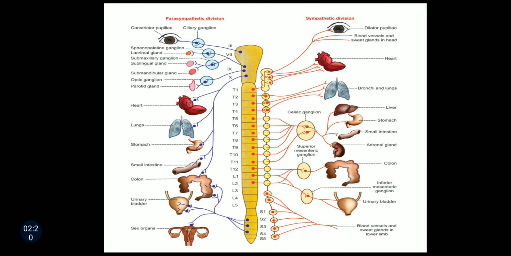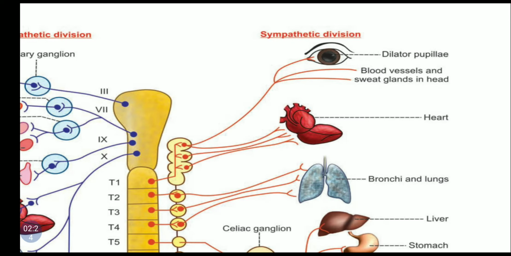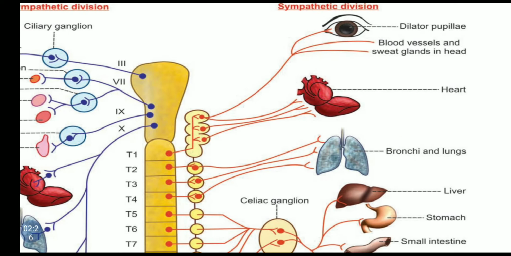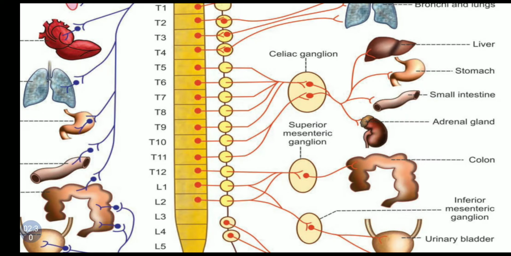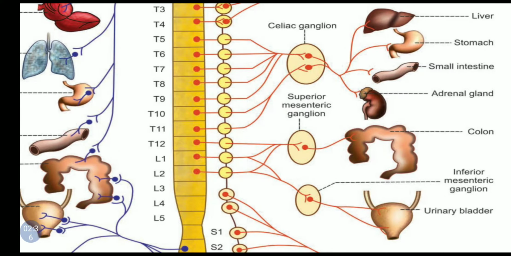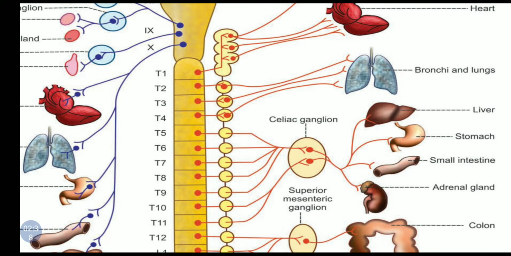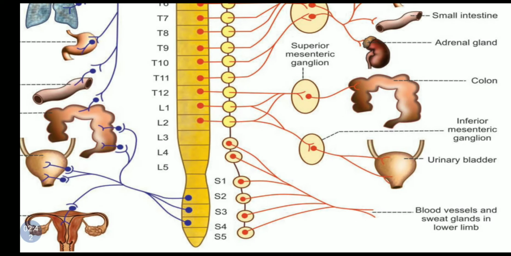Here you can see the sympathetic division. Various ganglia are connected here in the anterolateral surface of vertebral column, and they are supplying to various visceral organs.